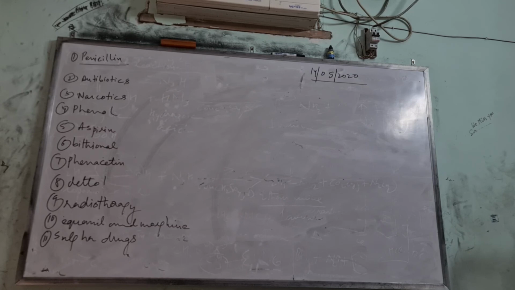Nowadays, antibiotics like chloramphenicol, tetracycline, penicillin, etc. are largely used in place of sulfa drugs. This is because the latest antibiotics have a more powerful range as compared to sulfa drugs.